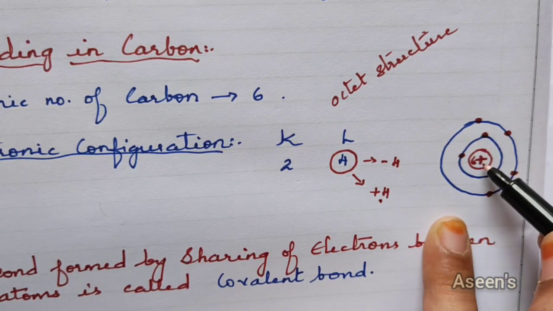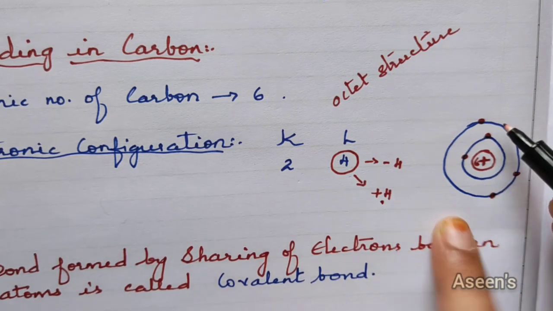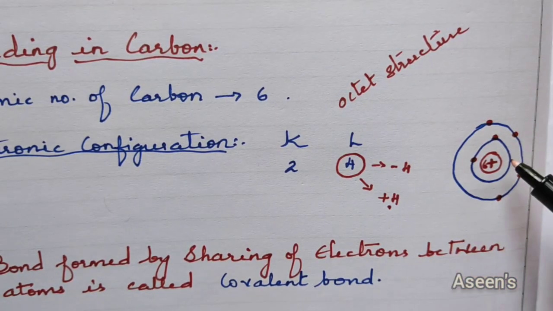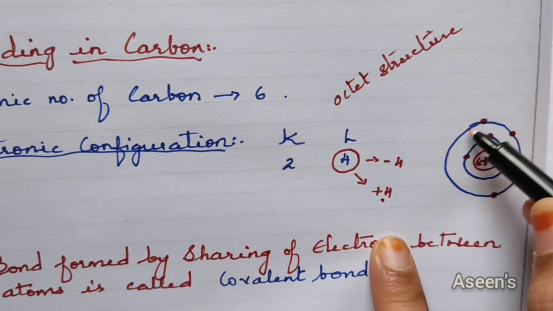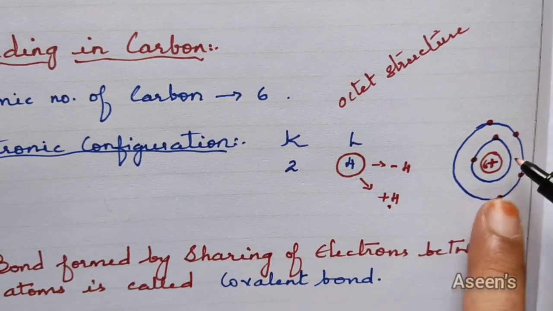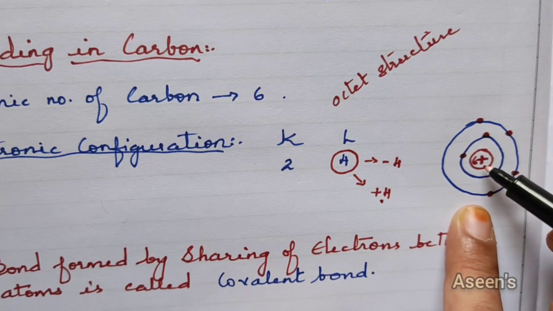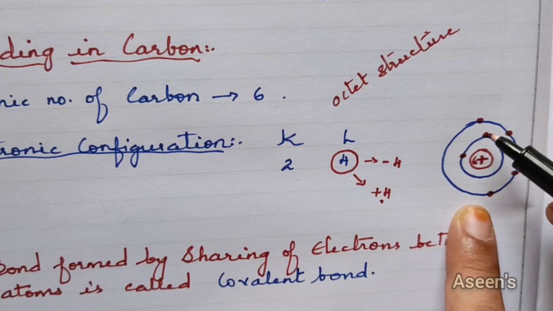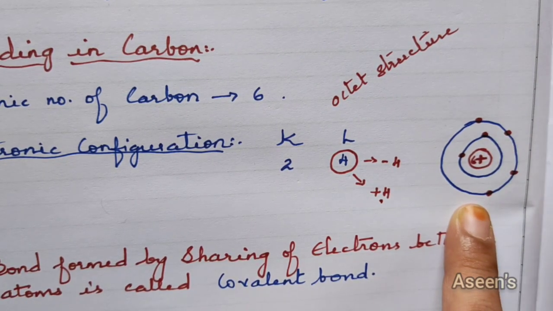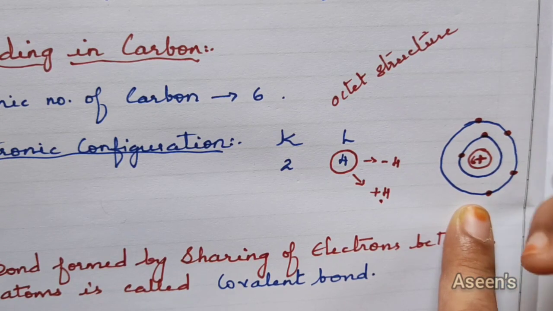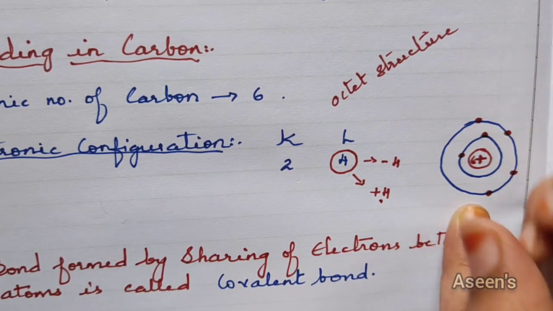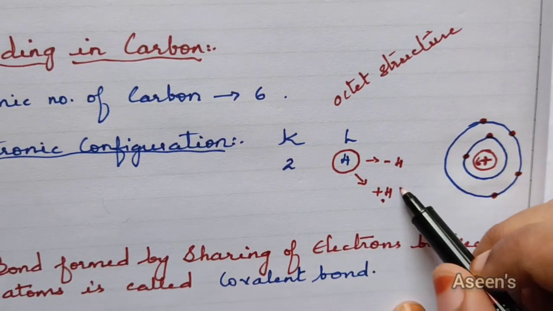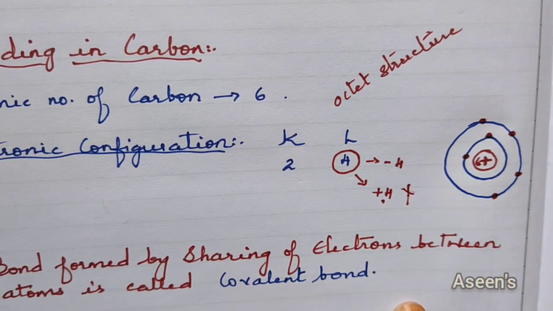So these 6 protons have the capability to keep the 6 electrons in check. Now, if you are adding 4, then the electron number will become 10. 6 protons cannot handle 10 electrons. It is going to lose them somehow. The electrons will not remain stable because the protons will not have the capability to hold them. So this particular thought is discarded.